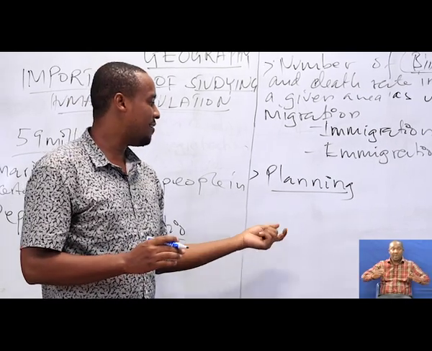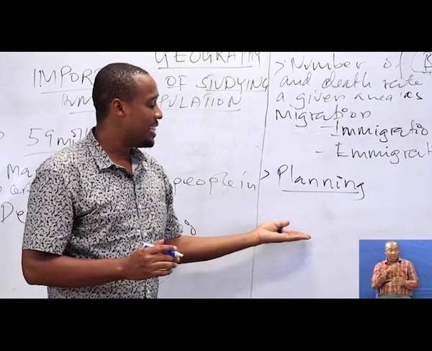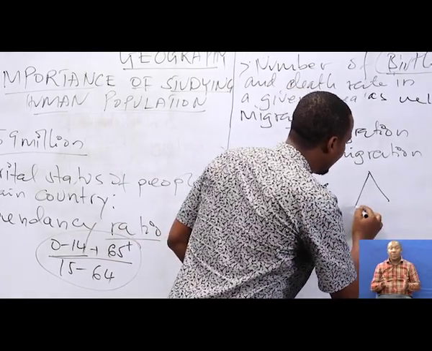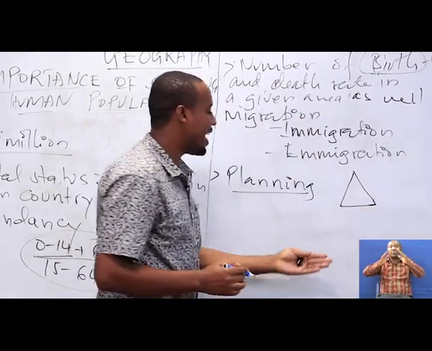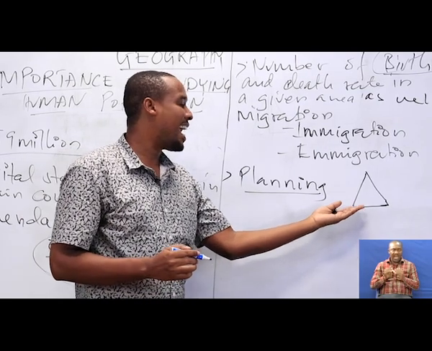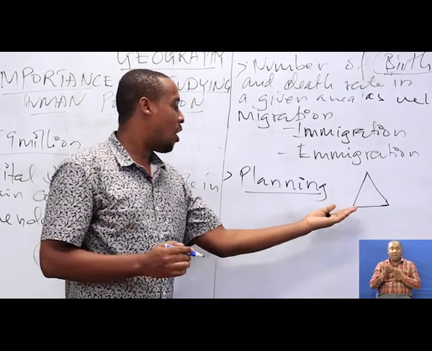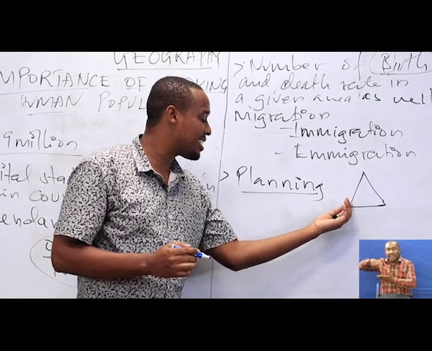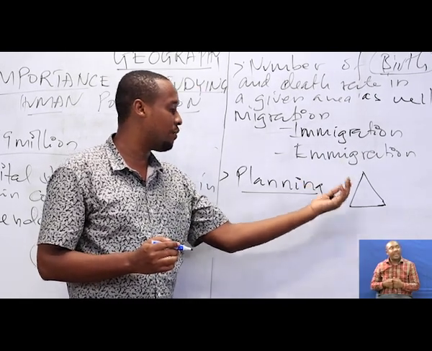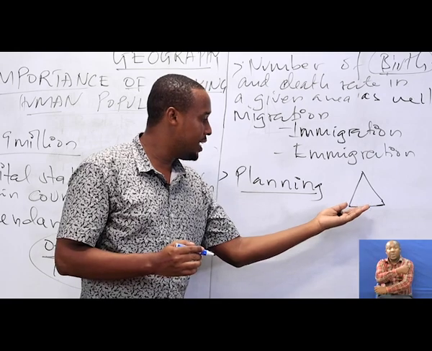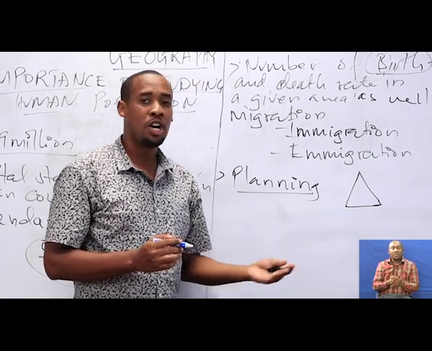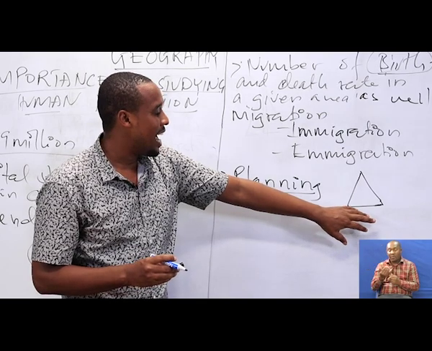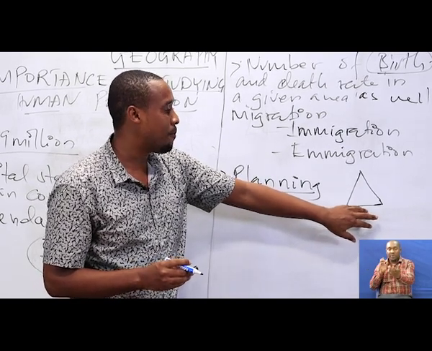For example, if the population pyramid is broad at the base, it means there is high demand for schools, health centers, dispensaries and hospitals, because it indicates there is a high number of children in the population.